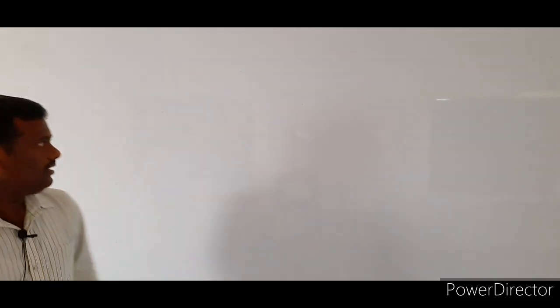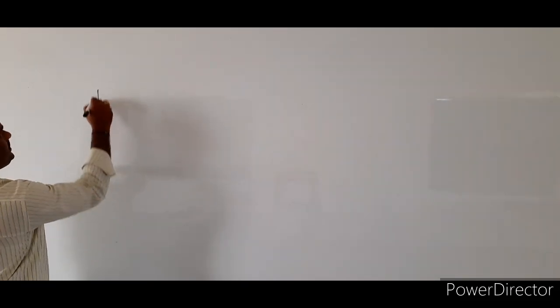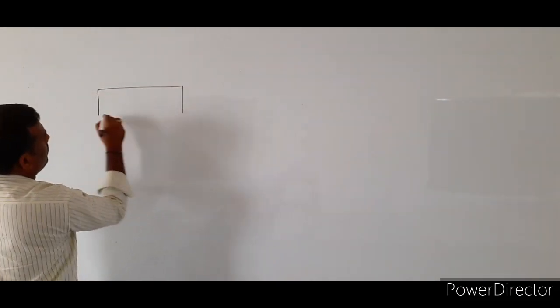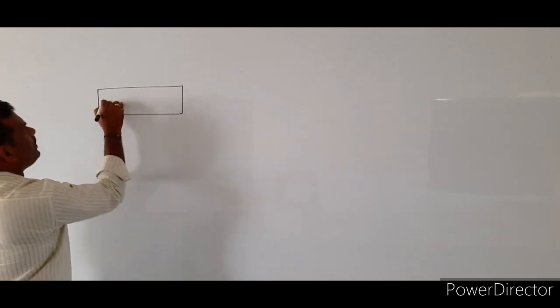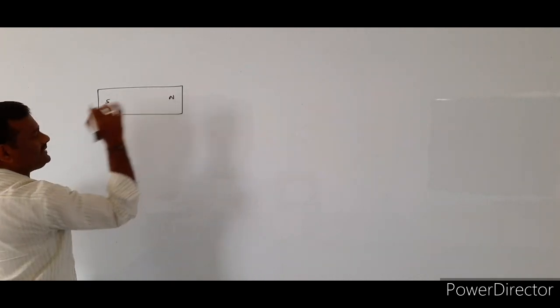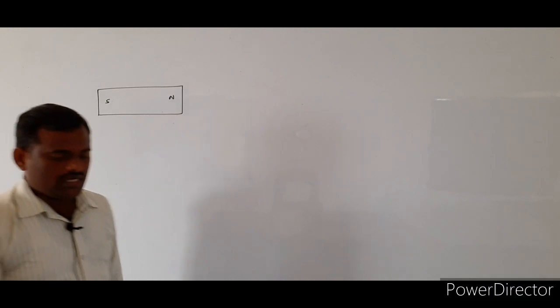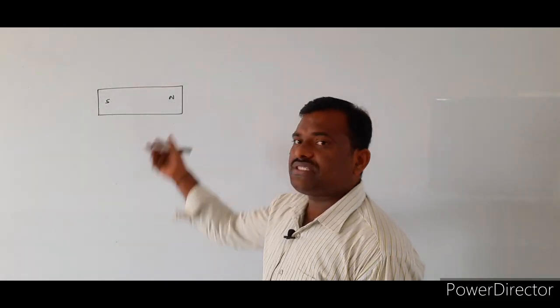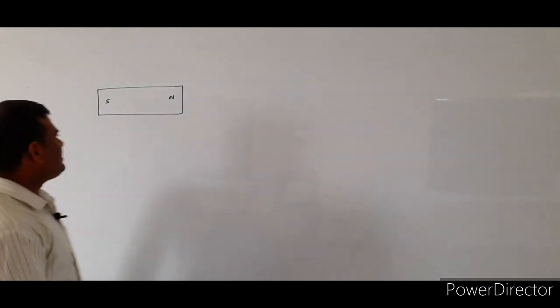Suppose I consider a bar magnet which is having two poles. One is the south pole as well as the north pole. What we consider here? We consider a bar magnet which is having two poles. One is south pole, another one is what? North pole.